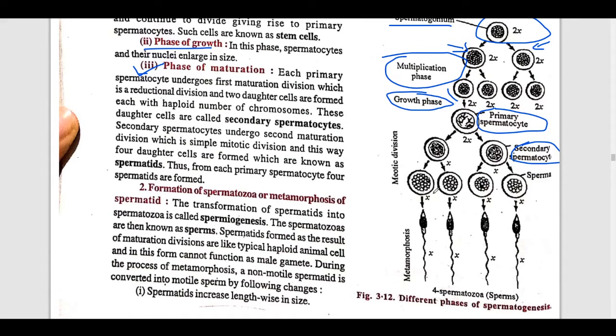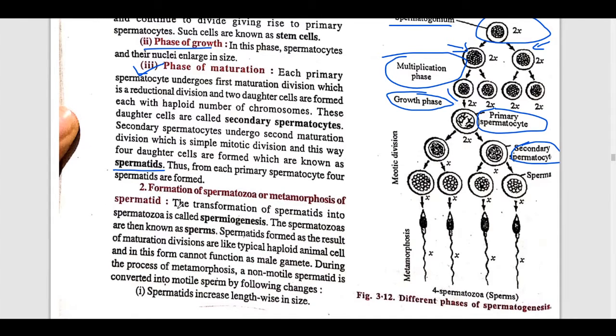Okay. So again a division takes place, and in this way 4 daughter cells are formed, and these daughter cells are known as spermatids. This is called spermatids. Okay, only spermatids. So thus from each primary spermatocyte 4 spermatids are formed. 4 spermatids are formed.